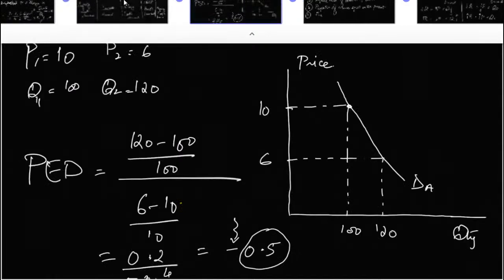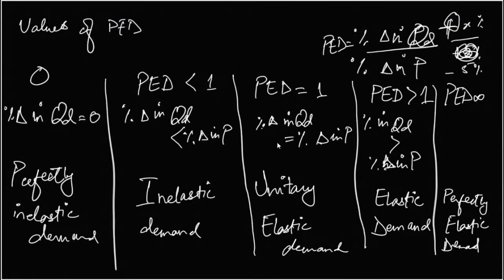Good. Okay, so PED is one when the percentage change in quantity demanded is equal to the percentage change in price, and then we get to the case of elastic demand. Elastic demand is when whatever the change in price, the quantity demanded changes by more than that. There was a certain change in price, but it resulted in an even greater percentage change in quantity demanded. So that would give me elastic demand, and the value of PED in this case would be more than 1. We are talking about absolute value. We are ignoring the sign because all these values are in the negative realm.